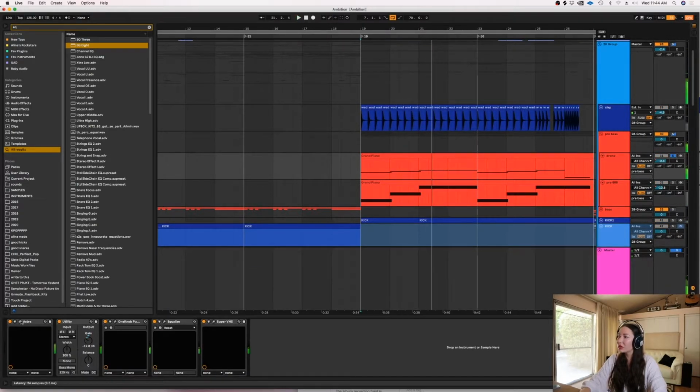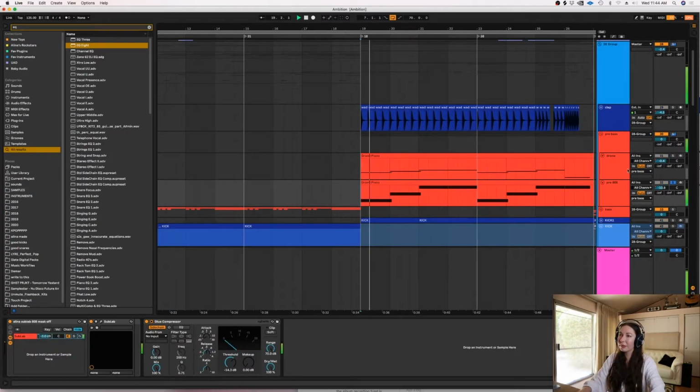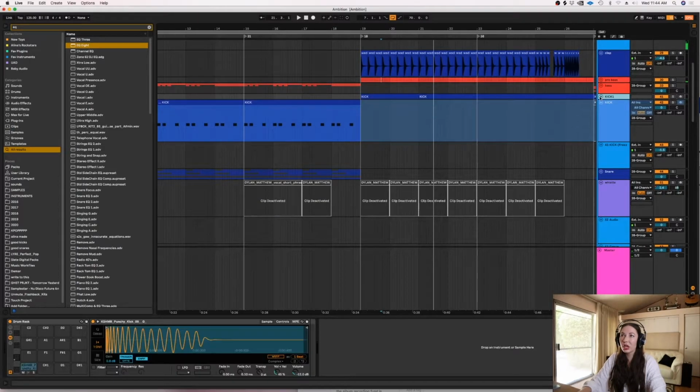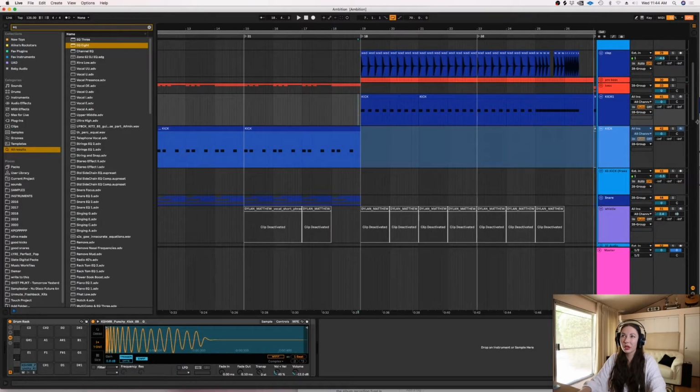We have a drone from Astra, which is Splice's new plugin, which I have some presets coming out for. Watch out on Splice. Then I also have the Sublab. Just very simple, it might bend a little bit because I always bend my 808s, but we'll see. Yeah, it's got a little bit of a bend. I didn't even do anything crazy, TBH. And then I got just a four on the floor kick that also gets a little bit crazy towards the end.